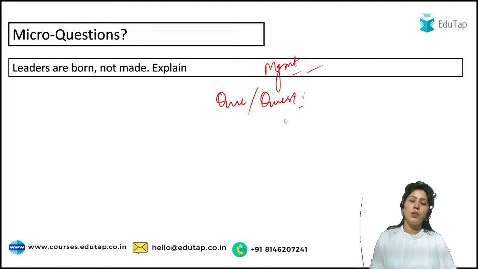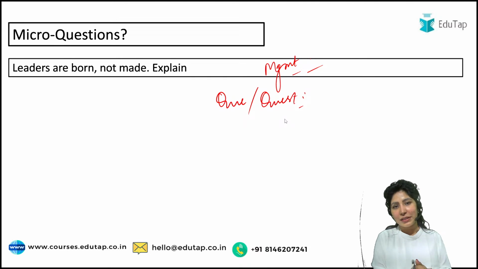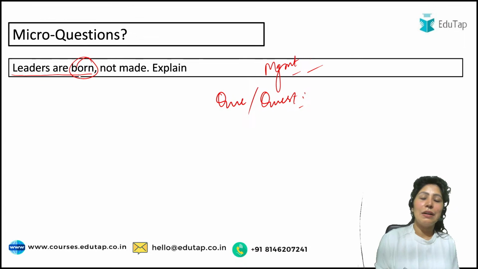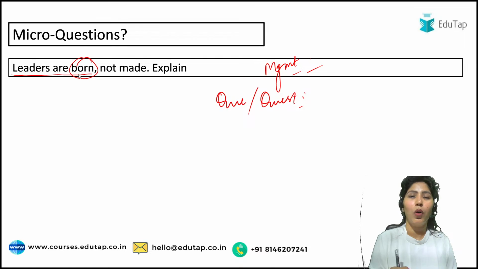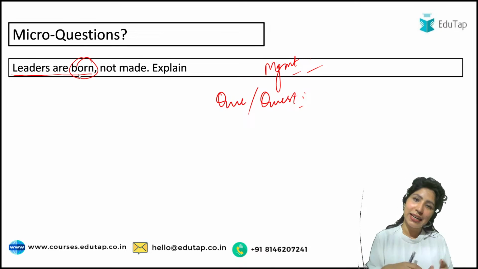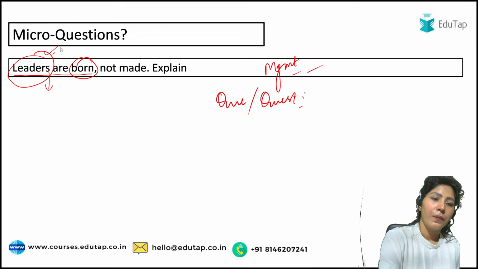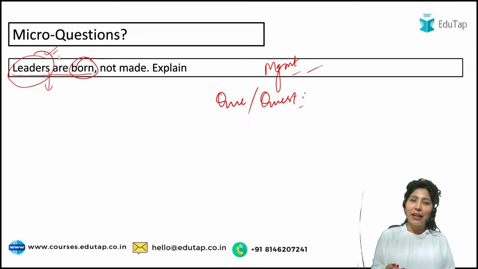Leaders are born, not made. Explain. Now I'll elaborate this part, then we'll practice a lot of questions in this session. First part is leaders are born. And when somebody is born, they have some qualities which are inherited or present in their body by birth. And in human society, we look for leaders.